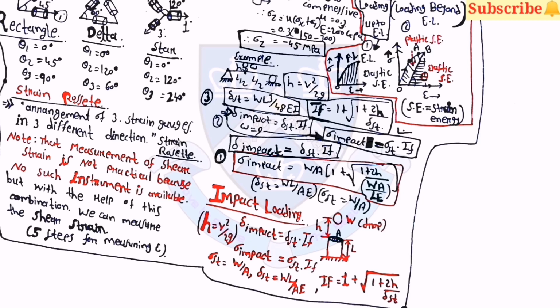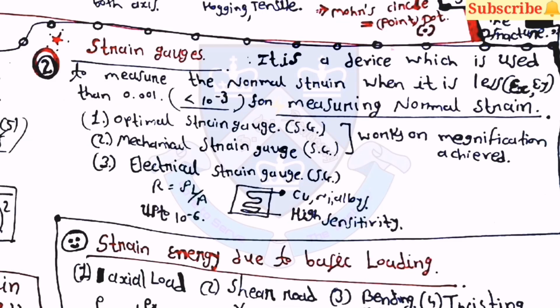Now for impact loading, the equation of IF is very useful. IF is equal to 1 plus under root of 1 plus 2h by delta st. Then strain gauges: it is a device which is used to measure the normal strain when it is less than 0.001. First one is the optical strain gauge, then the mechanical strain gauge, and third one is the electrical strain gauge. The first two work on the magnification achieved.